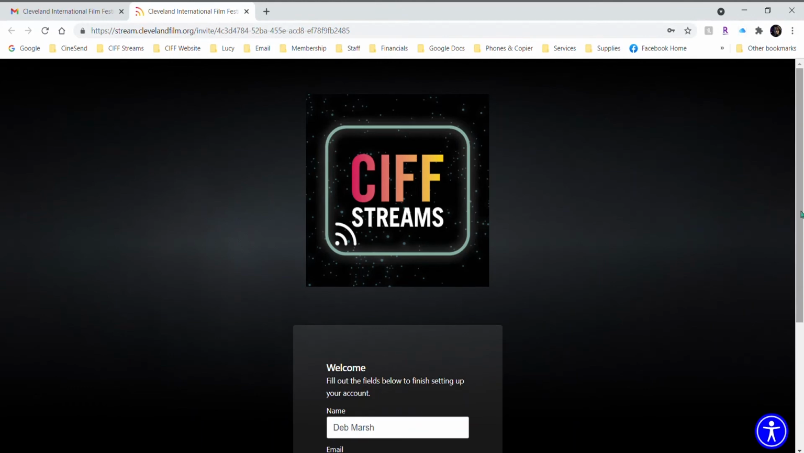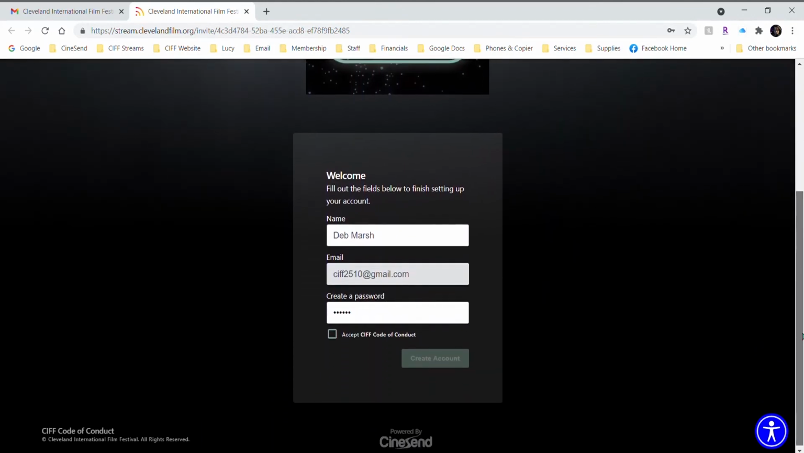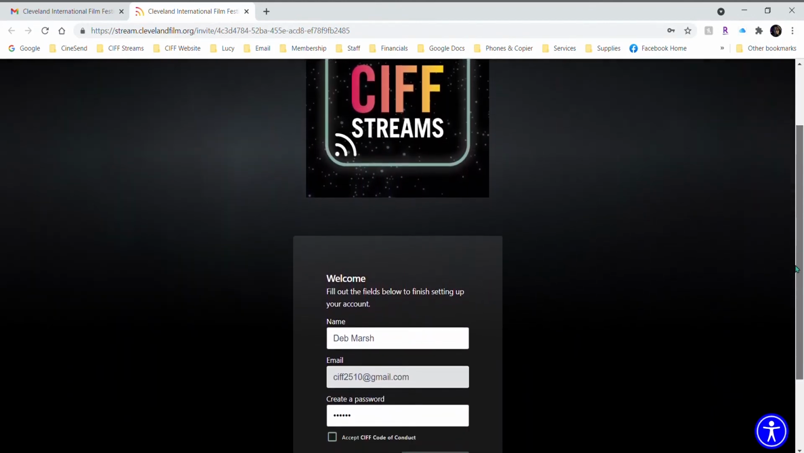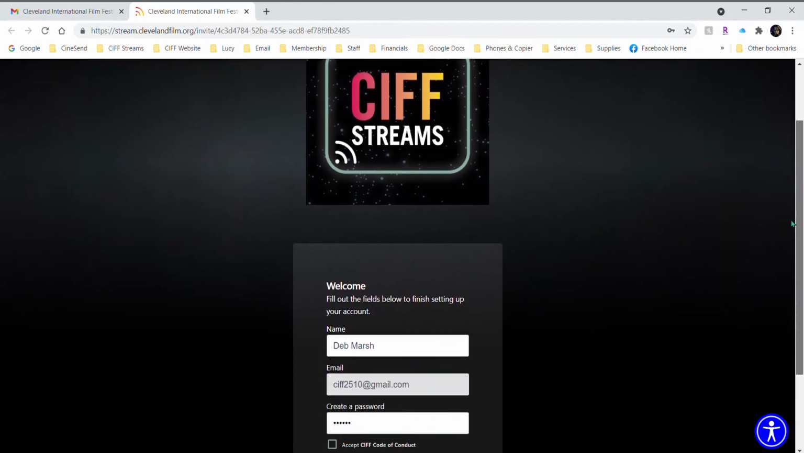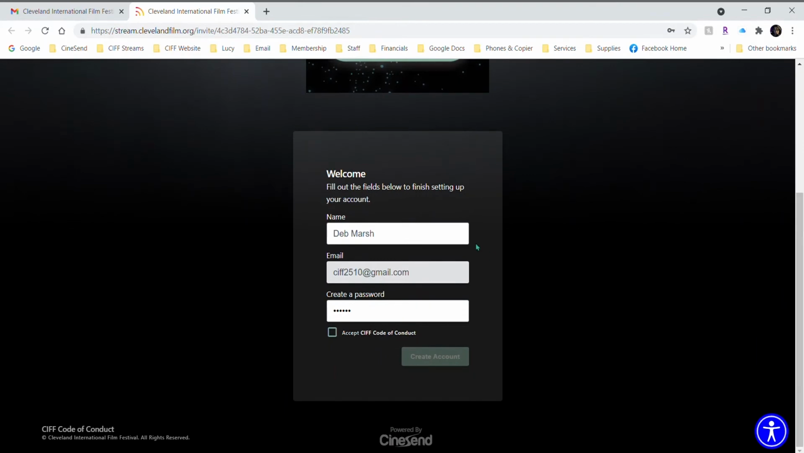Regardless of whether you are a pass holder member or a non-member pass holder, the activation process is essentially the same. Both links will take you to this page. You'll see your name, your email, and a field to create a password for the SIFT Streams platform. So go ahead and create a password.